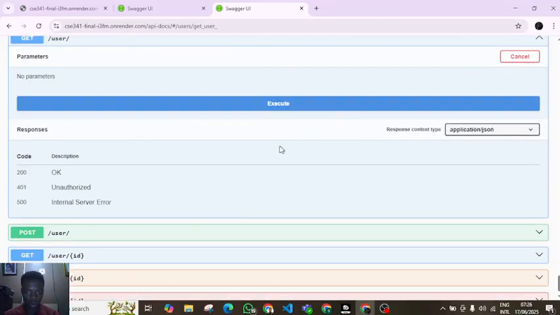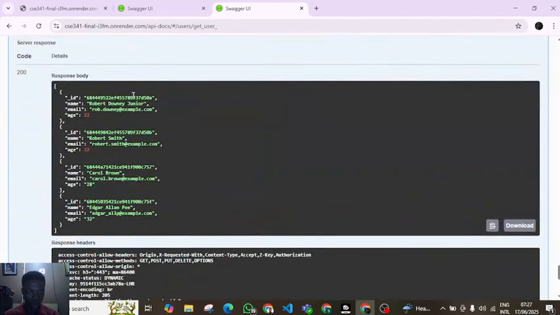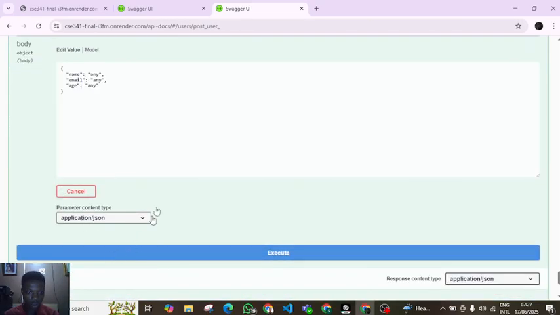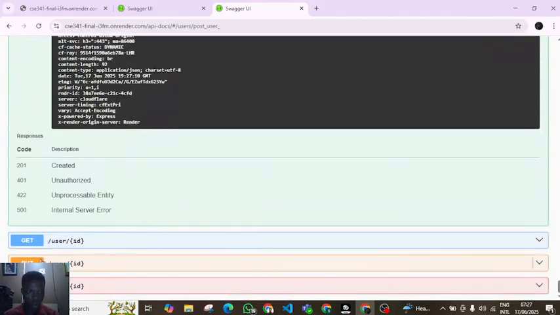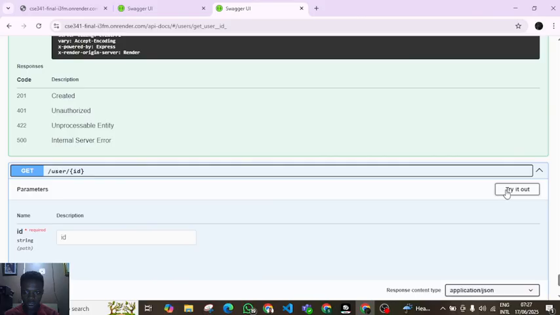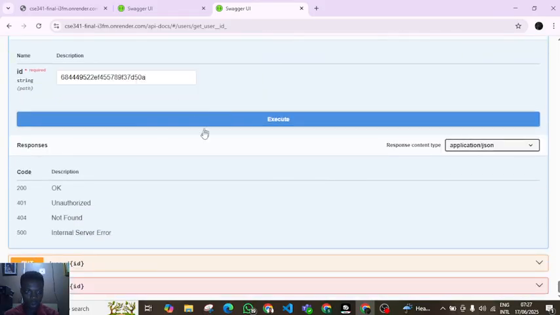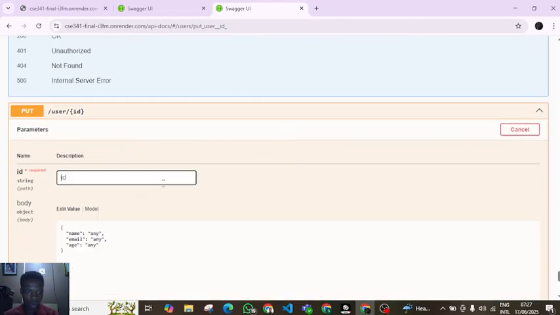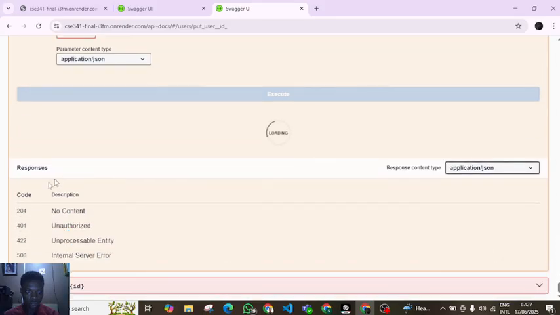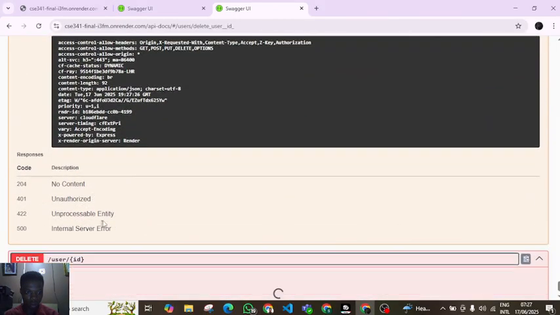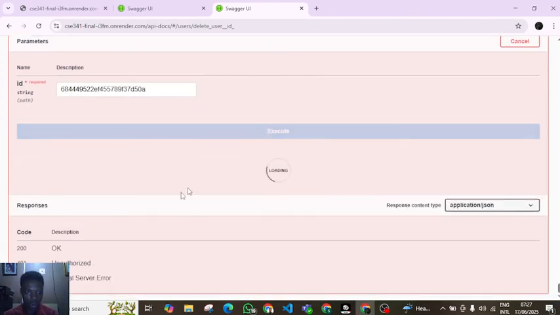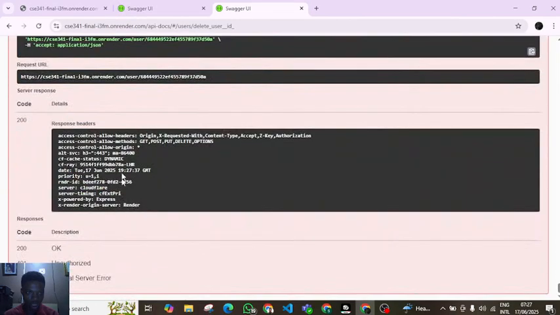Get users, try it out, execute, post. I'm going to copy one so I can use it for that. Ctrl C. Post, try it out, execute. That worked. Get by ID. The ID I just copied now. I'm going to paste it here. Execute. That worked. Put this ID I also used earlier on. Ctrl V. Execute. Delete. Try it out. The ID I copied earlier on. Execute. And then you see that it's deleted successfully.